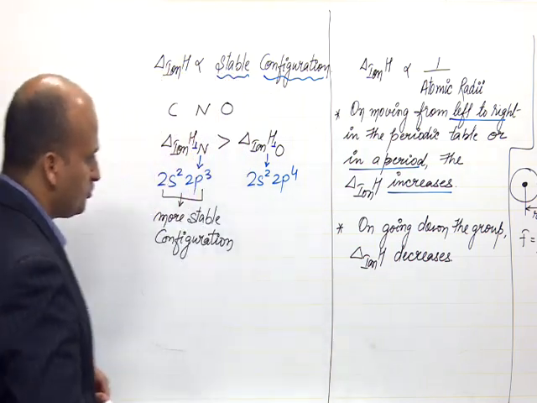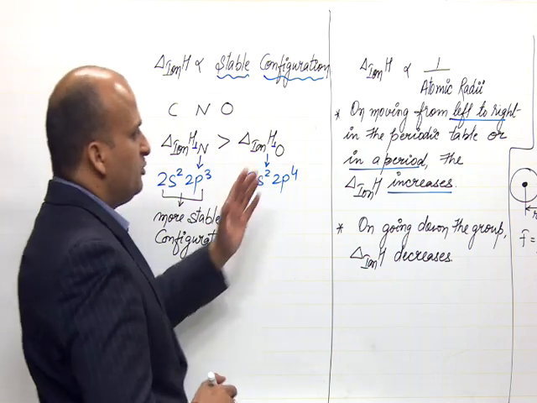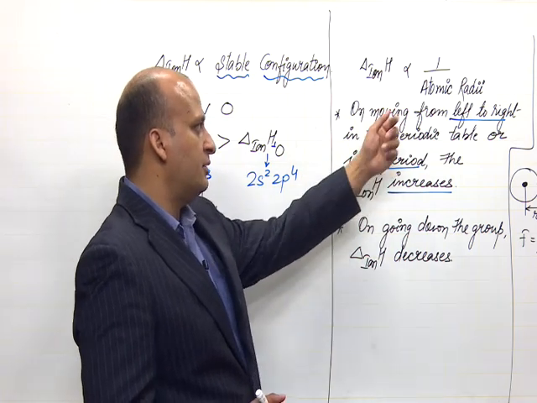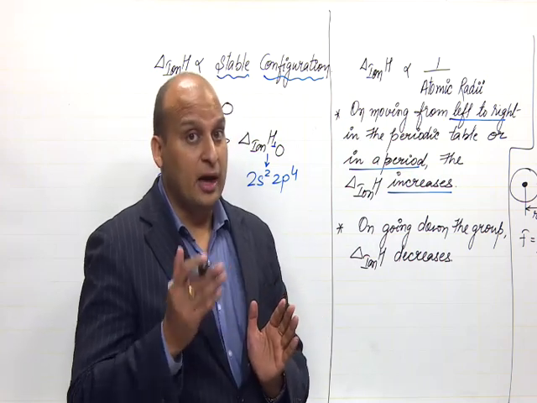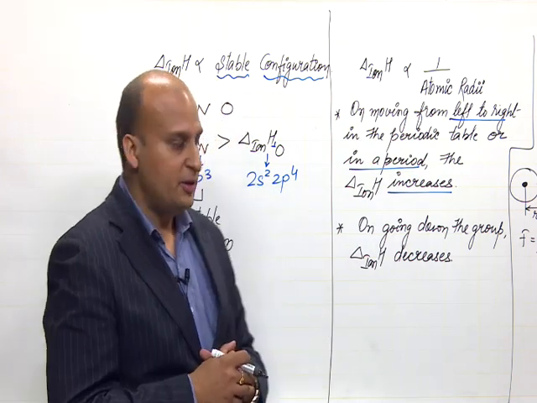Second thing, see, it is very evident from here that larger the atomic radii, lesser the ionization enthalpy.